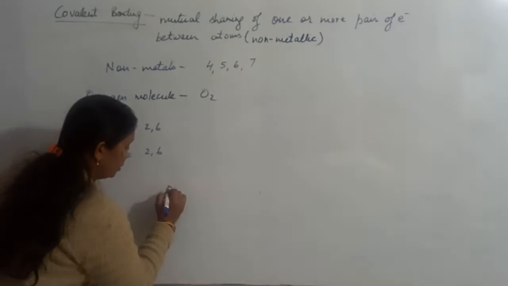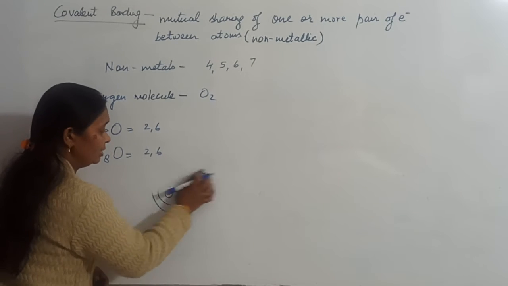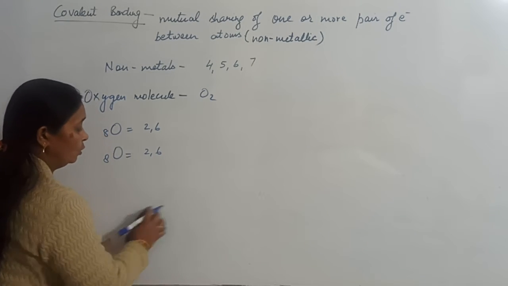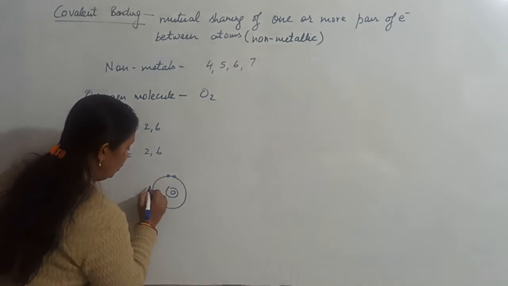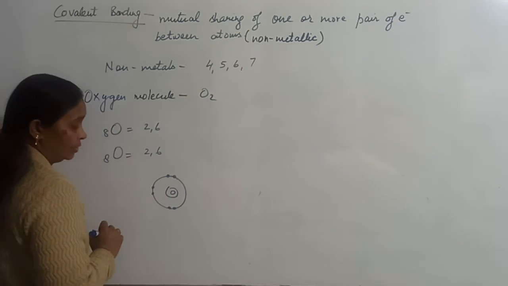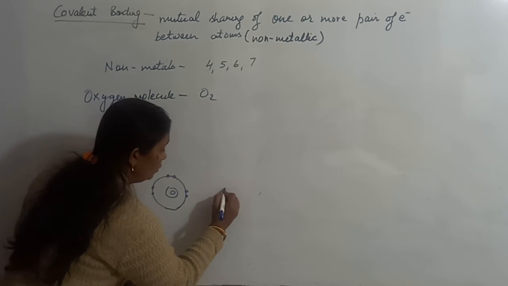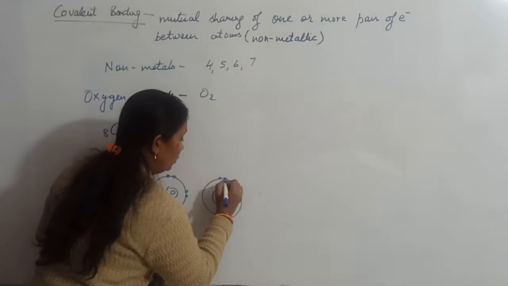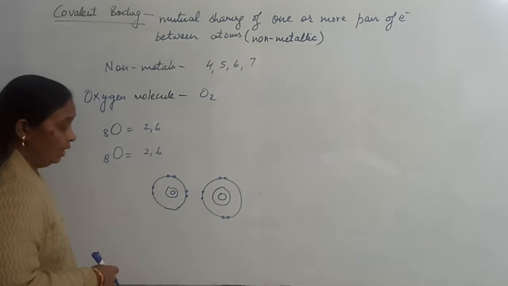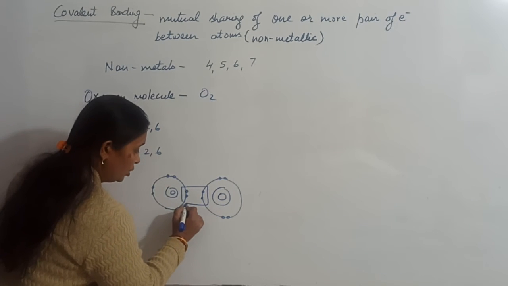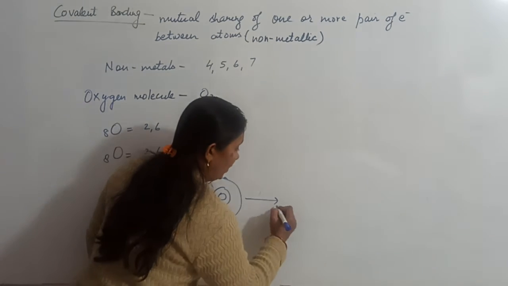So what will happen? First oxygen, first shell, second shell. Don't show the inner shells, show only last shells here. So this is O, this is the last shell with 1, 2, 3, 4, 5, 6 electrons. Another O with 1, 2, 3, 4, 5, 6. This is the situation before combination. Both the oxygen atoms will share 2 electrons with each other, and after sharing, what will happen?